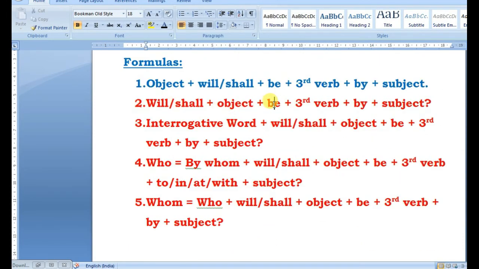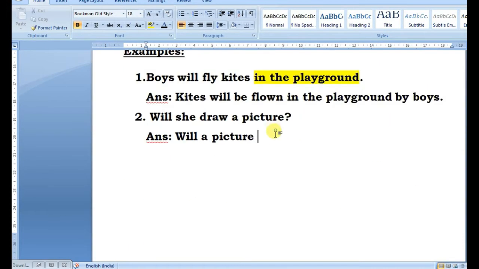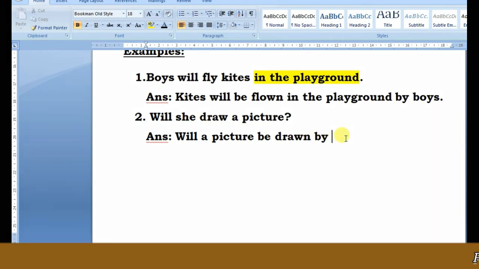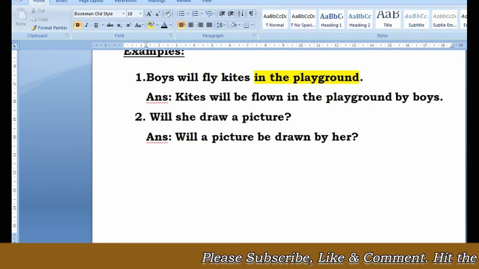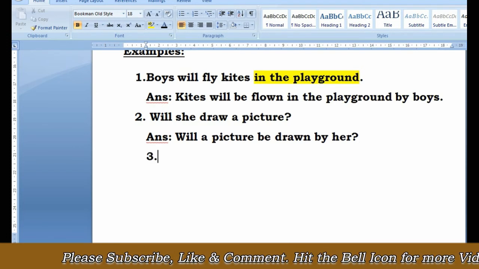Will a picture be, and then third form of the verb. So will a picture be, third form is draw, second form drew, and third form is drawn. Will a picture be drawn by, and I told you in the earlier classes also, he becomes him, she becomes her. Will a picture be drawn by her, okay. I hope you have understood.